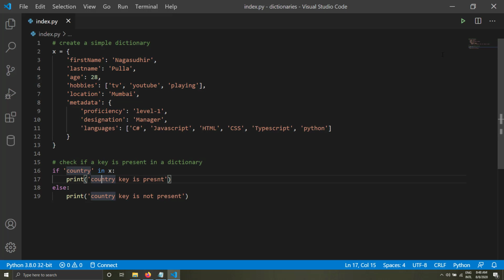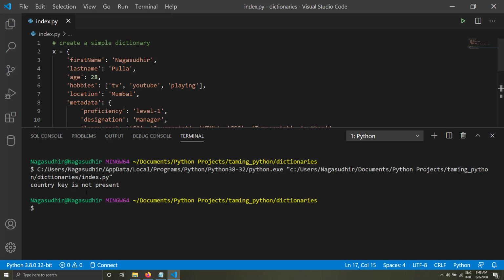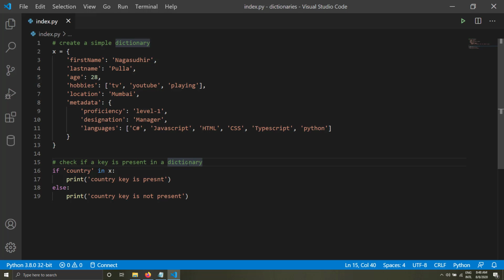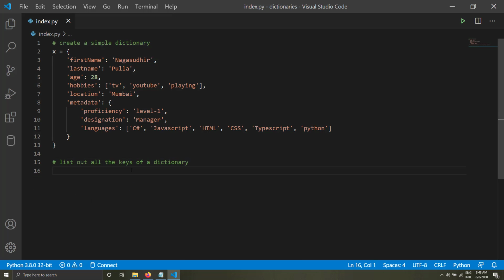So let's try to run this. You can see country key is not present. So that's how you can check if there is a key present in a dictionary or not using this in operator. So now let's see how we can list out all the keys of a dictionary.